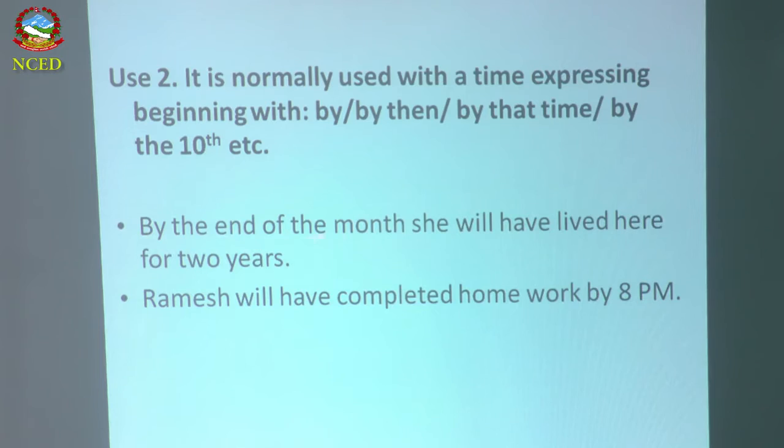So by the end of the month, she will have lived here for 2 years. Two years will have passed. Ramesh will have completed homework by 8 p.m. And this is the future time; the action will have been completed.